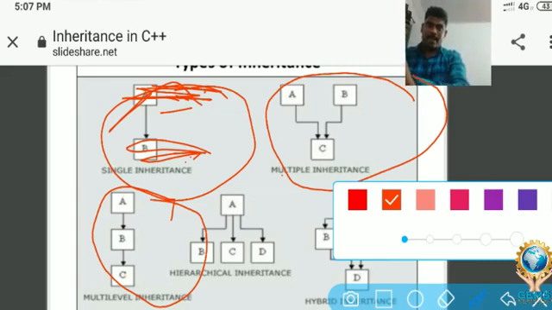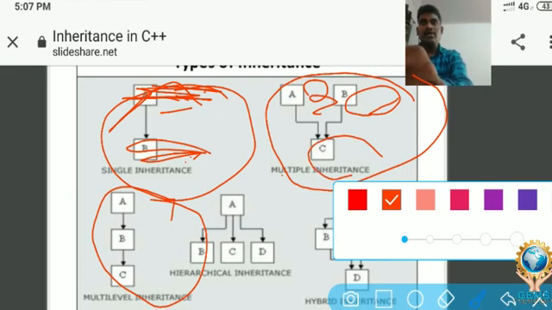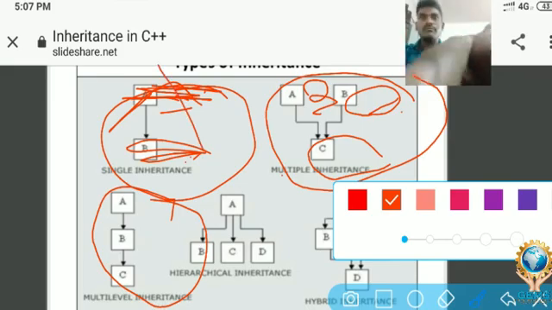Here A and B and C. What is A? A is a superclass. What is B? B is also a superclass. What is C? C is a child class which accesses the properties of two parent classes. This one is called multiple inheritance.